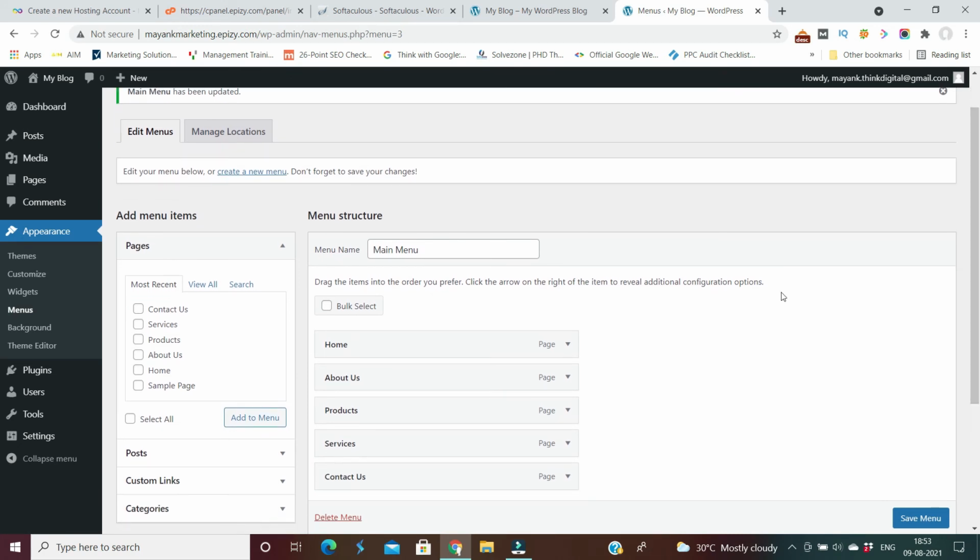and we have to do one more configuration over here which is called home page setting. So where I will do this home page setting, go to customize.